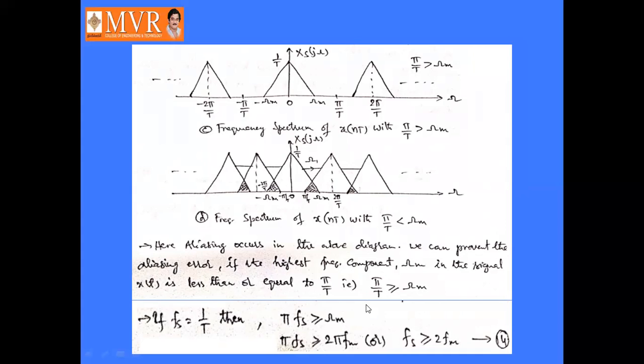Pi into fs, pi by 1. Why? Because 1 by T is nothing but the sampling frequency. So we can write this as pi fs is greater than or equal to omega m, where omega m is nothing but 2 pi fm. Pi gets cancelled, so fs is greater than or equal to 2 times fm. So the sampling frequency is greater than or equal to 2 times the frequency fm. That is equation number 14.